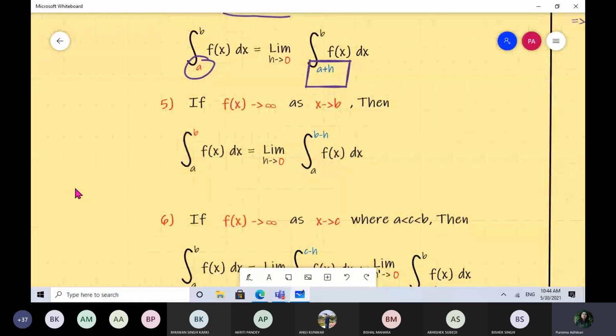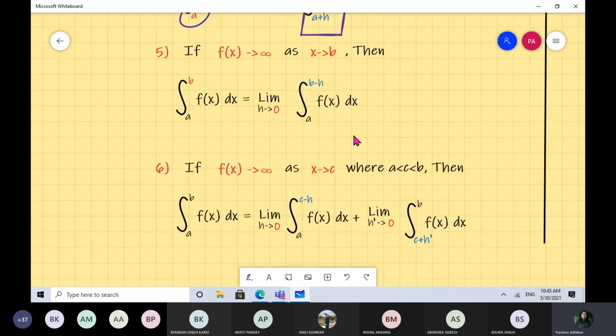Okay, so here next case, fifth part, your function becomes infinite when x tends to b. Okay, so your function is discontinuous at b, where b is your upper limit. So upper limit ma discontinuous भयो नि के गर्थे हामीले? We will start from a, but we will not reach till b. We will avoid b part अनि b भन्दा हल्का अगाडि, that is b minus h सम्म मात्र integrate गर्ने. Definitely h tends to 0.